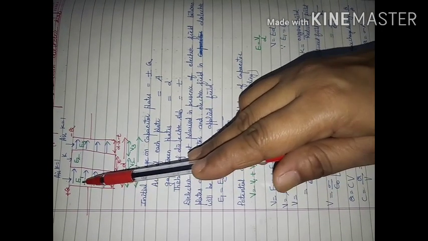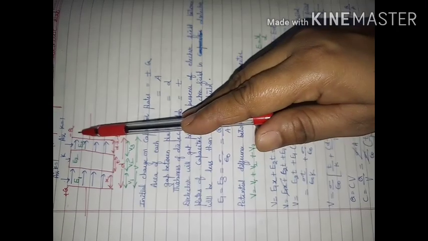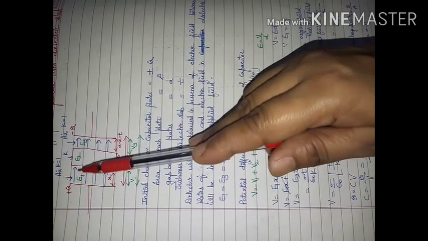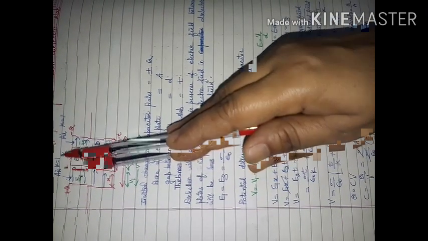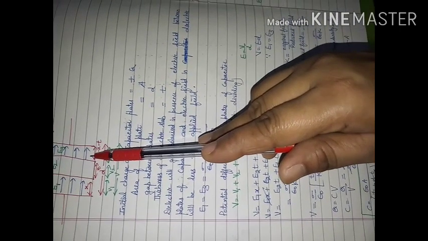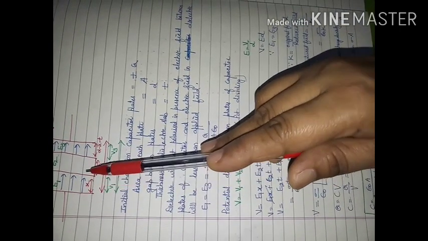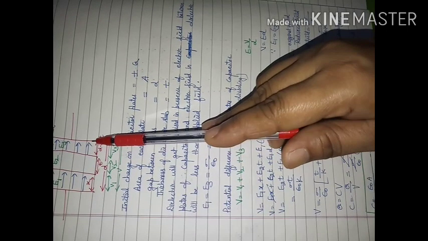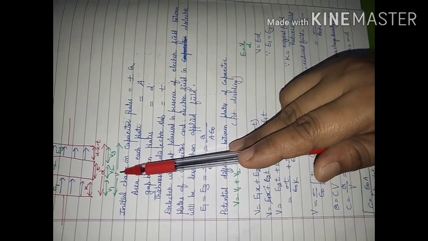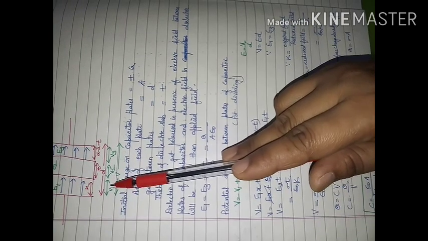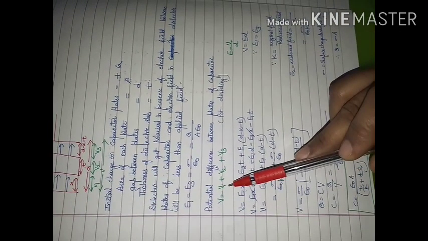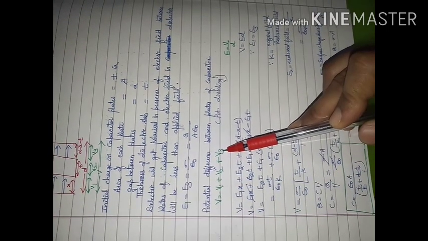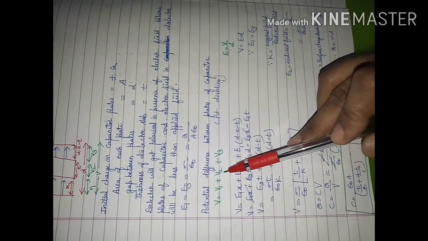Whatever potential difference is there between this plate and this plate. Now this potential, if this is 6 volt, this is going to be minus 6 volt. So the potential difference is coming out to be 12 volt. This 12 volt will divide itself across this, and across this. So if V is the potential difference, it will divide itself as V1, V2 and V3. So we can write this equation: V is equal to V1 plus V2 plus V3. Now what is the value of V1, V2 and V3?